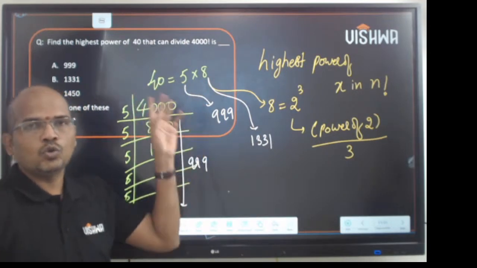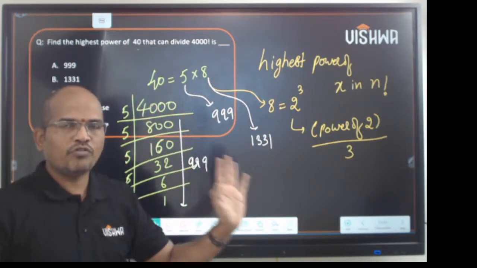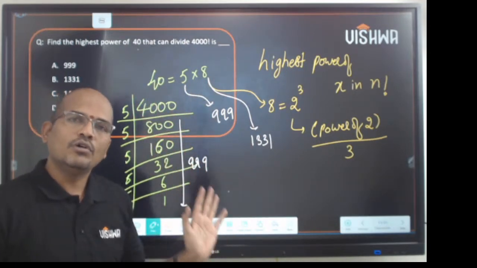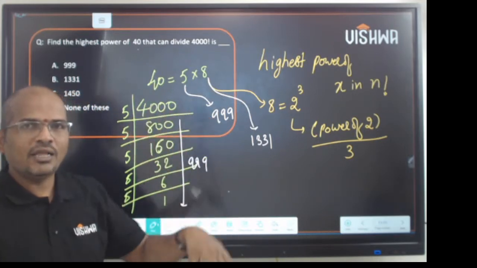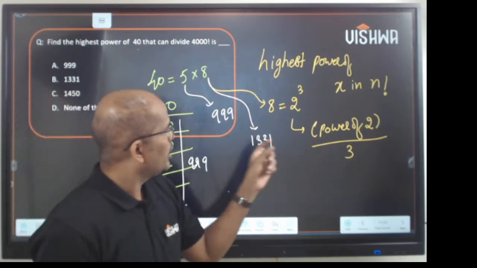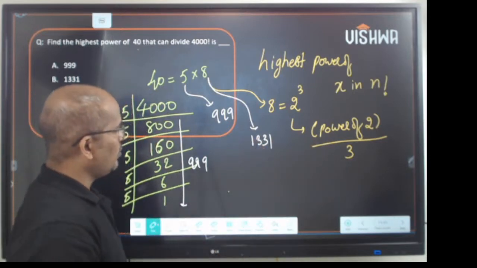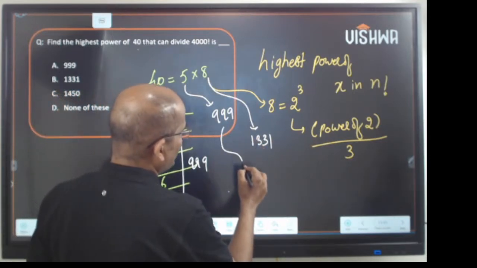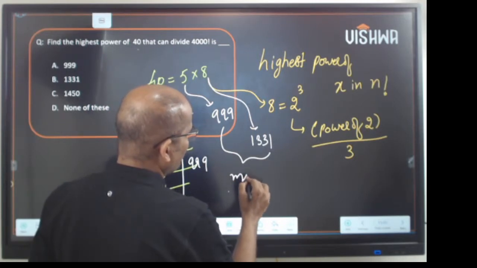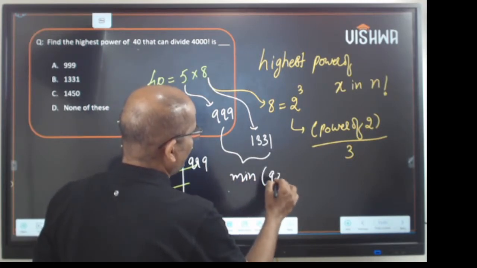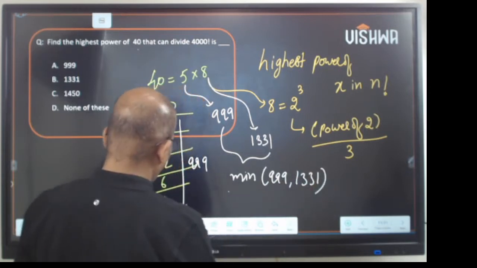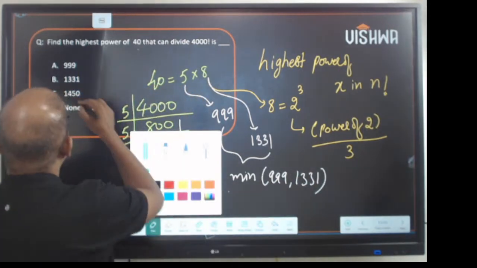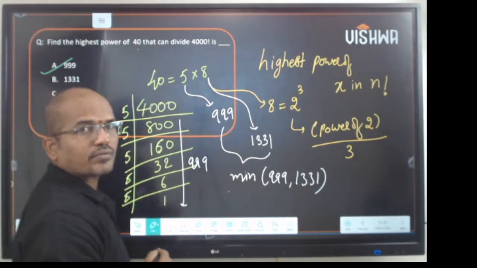Divide 4000 by 2, 2000, 2000 by 2, 1000 by 2, 500 by 2, 250 by 2, 125 by 2, 62 by 2, 31 by 2, it goes on. When you add them, you get a value. When you divide it by 3, you get 1331. Now the answer is, take the minimum value. So the minimum value of 999 and 1331 is 999. So the answer is 999.